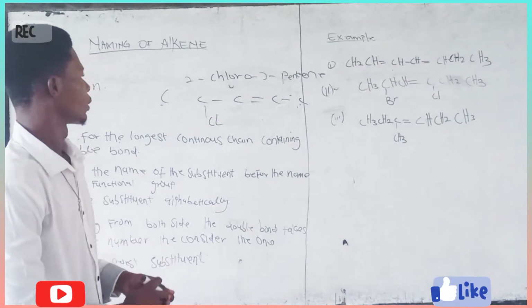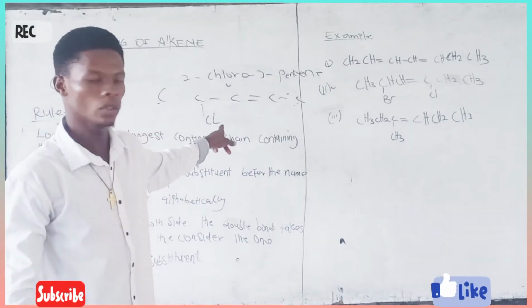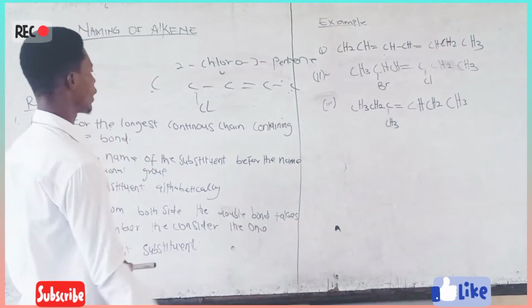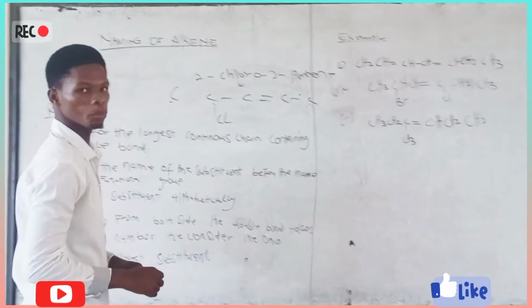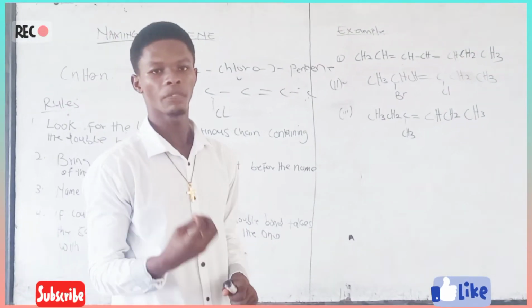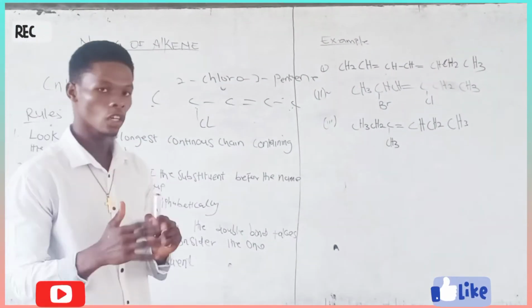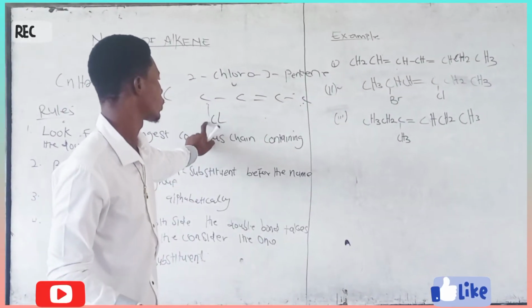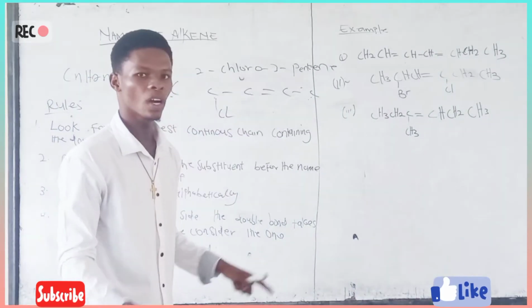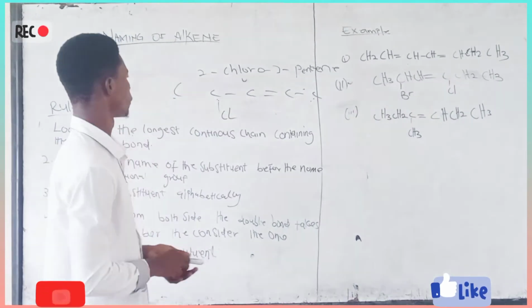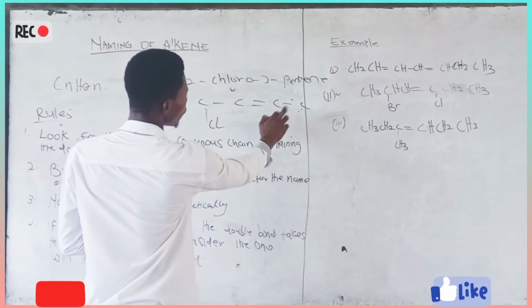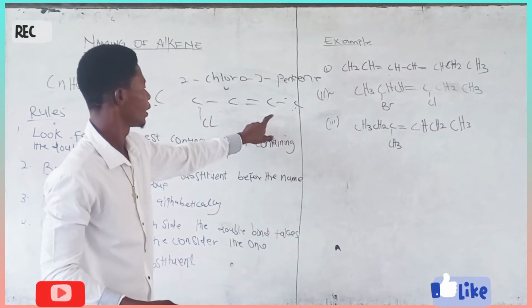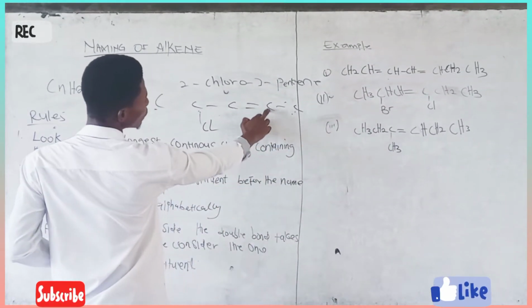Please, you shouldn't consider it this way, because when you take it this way the numbers are too large. For the functional group, you have to get the smallest value. When there's a functional group, make sure that the functional group has the smallest value. Don't consider this one, but consider the functional group to have the smallest value. So instead of counting from this side, you see from here that this carbon is carbon number 2. So it has the smallest value for the functional group.